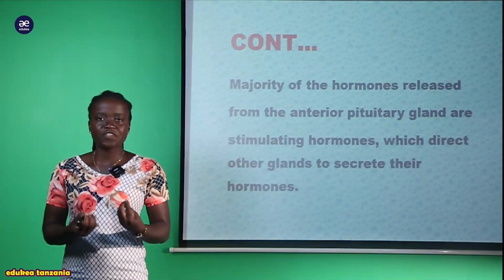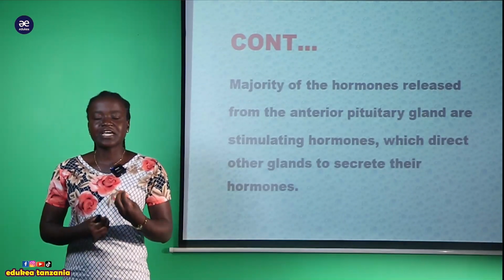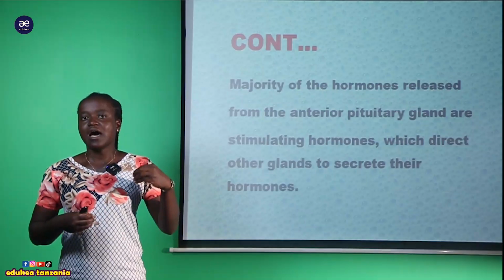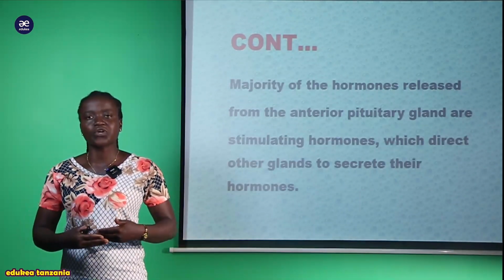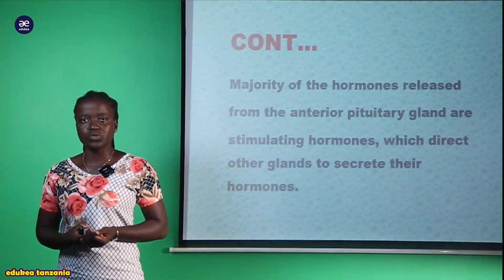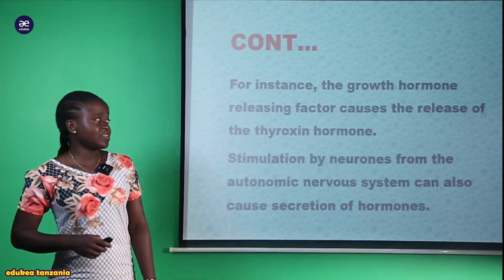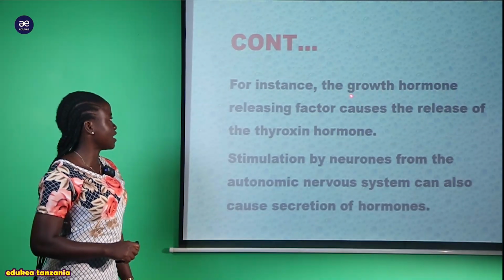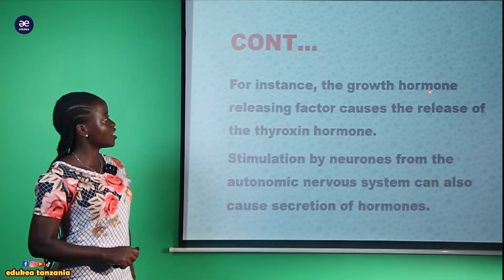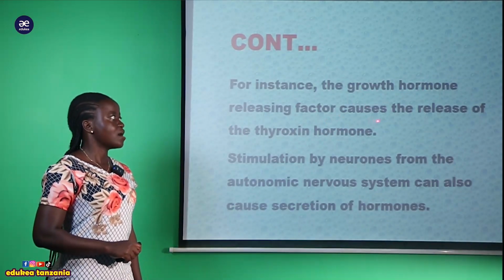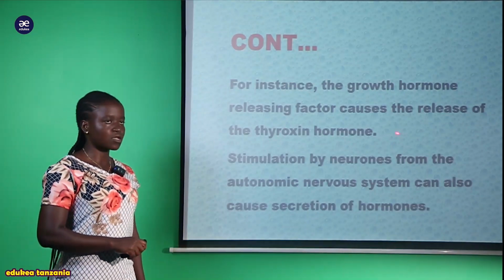So the presence of this stimulating hormone will enhance other glands which are found within the body to produce hormones into the blood. For instance, now we have the hormone that is a growth hormone releasing factor. This growth hormone releasing factor causes the release of the thyroxine hormone.